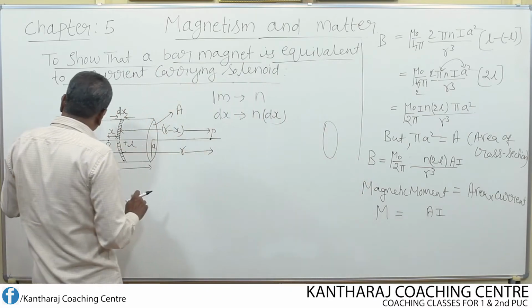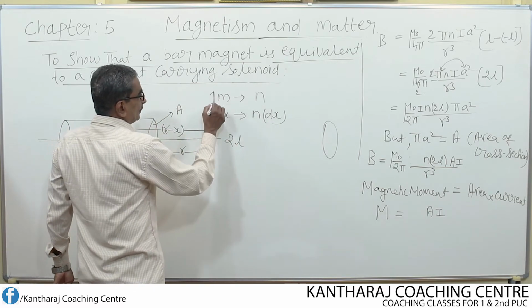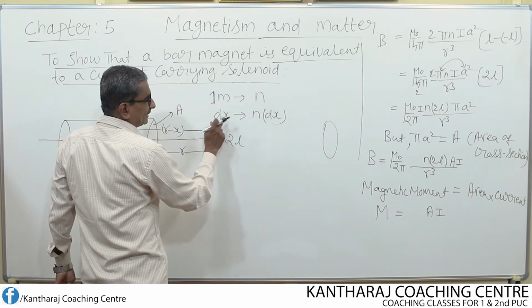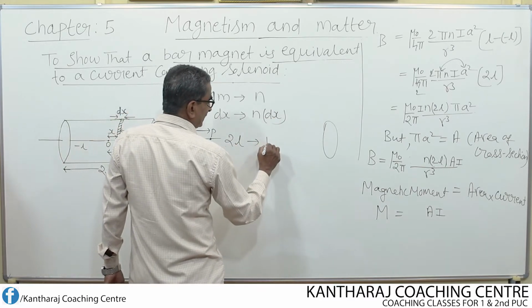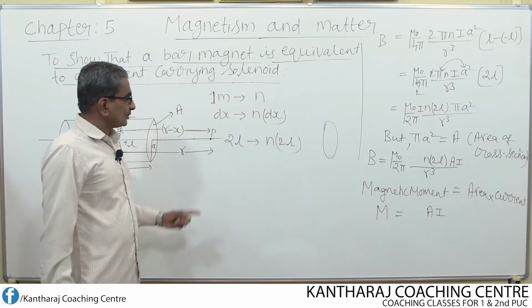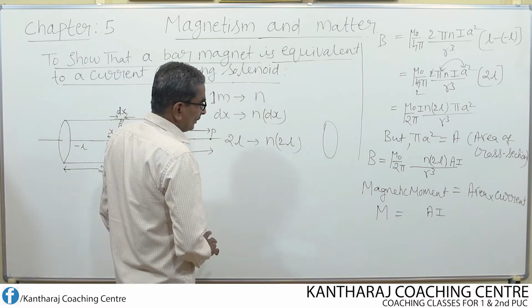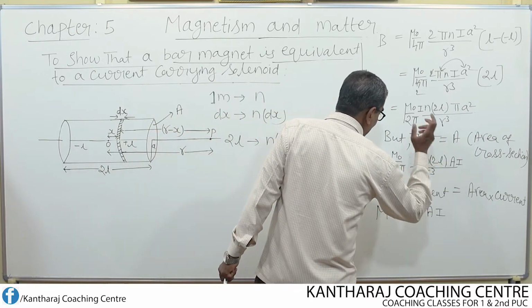So for the length 2L, that means for 2L meter, for 1 meter if it is n, for dx meter if it is n into dx, then for 2L meter it is nothing but n into 2L.